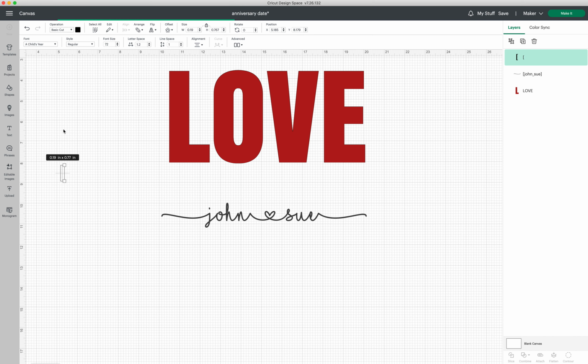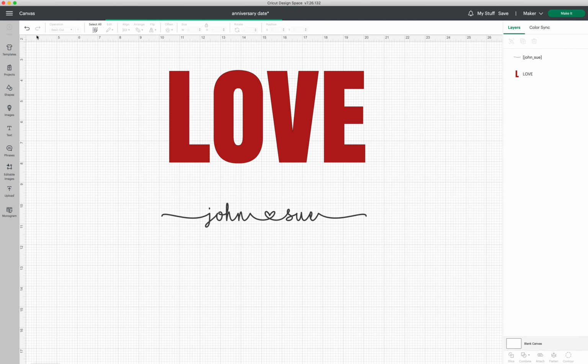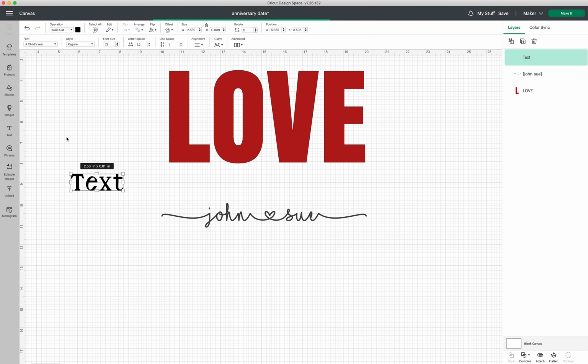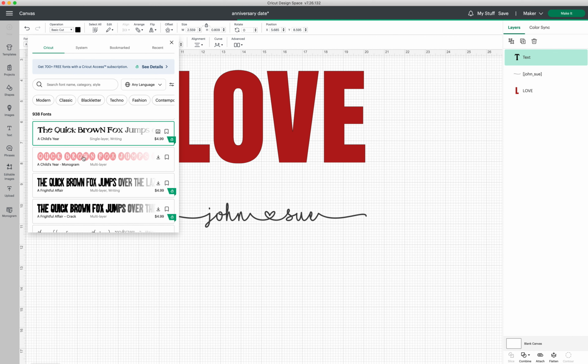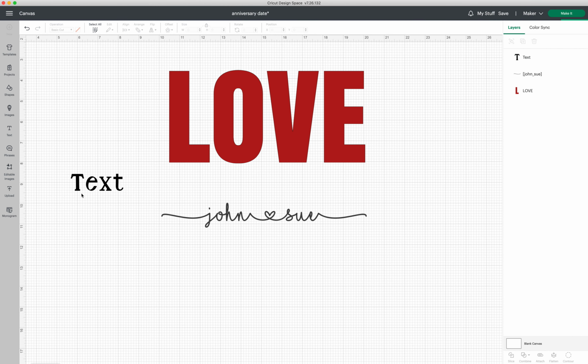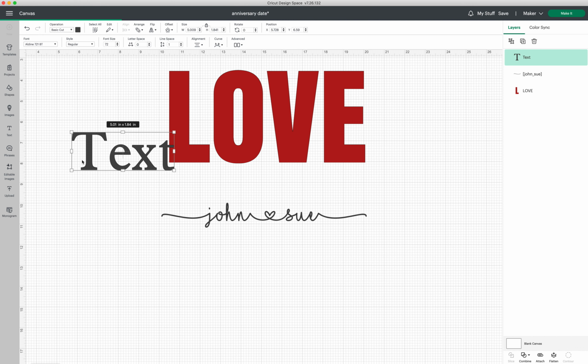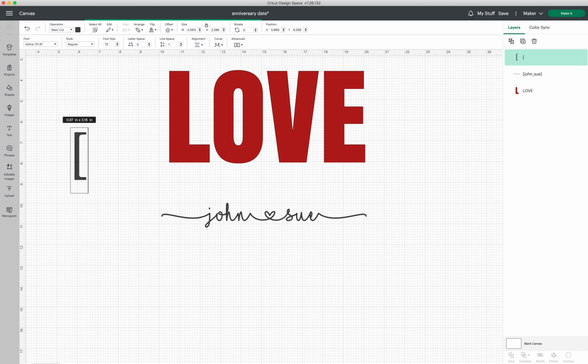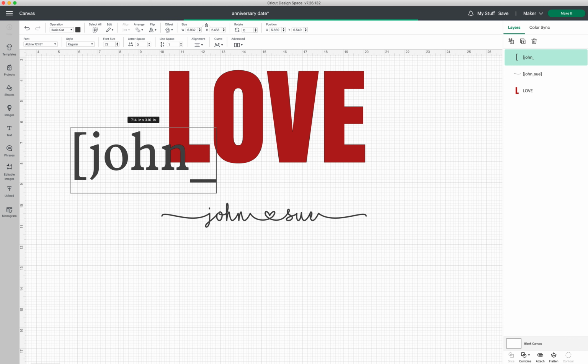All right, let me see if I can find one more font to show you. I guess I should have been a little bit more prepared with this. This one should work. So it would be a bracket, then John, then underscore, then Sue, then a closed bracket.